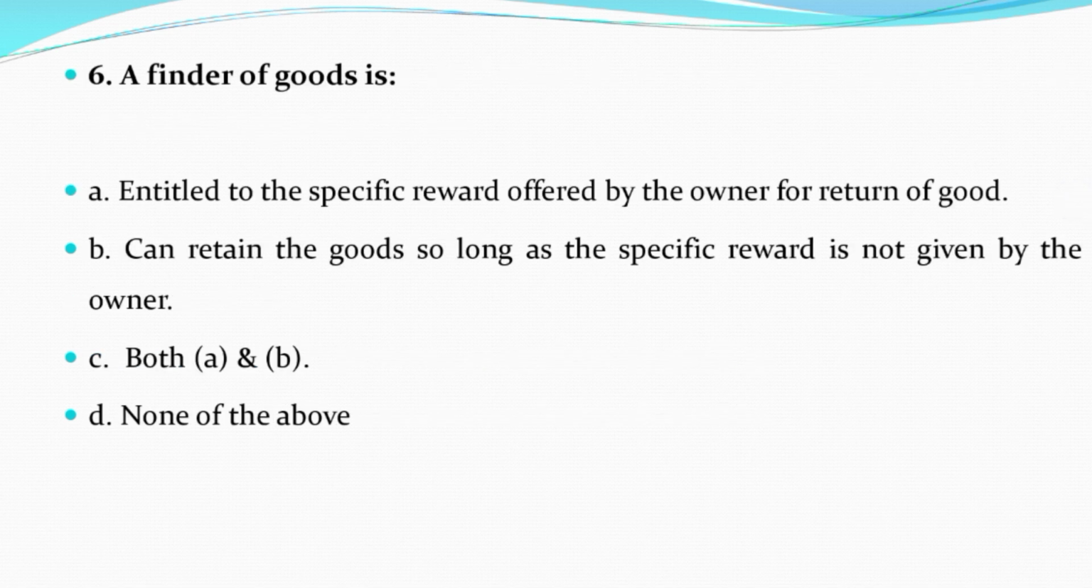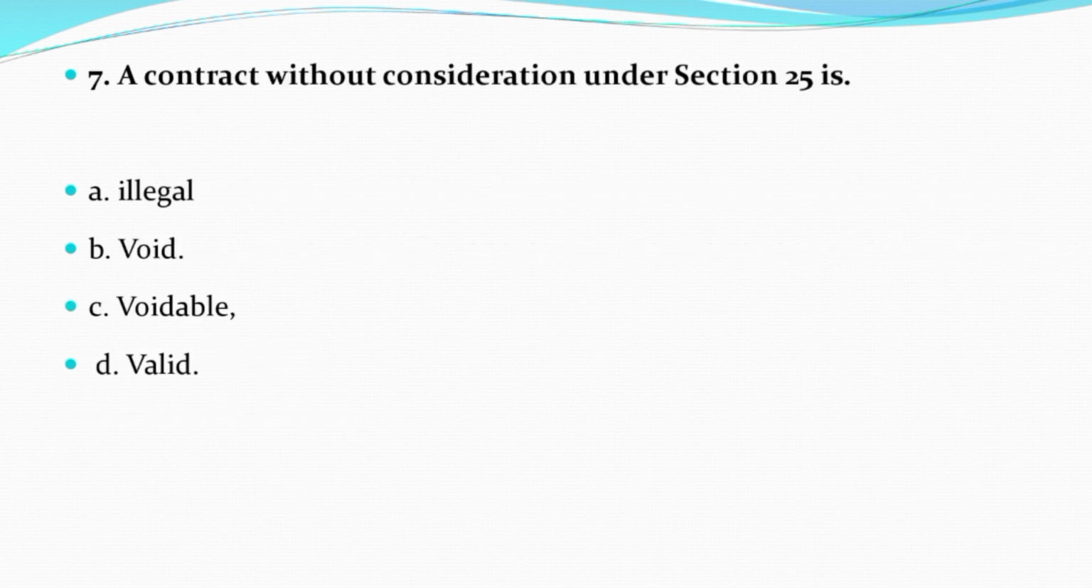Now question number 6. A finder of goods is option A entitled to the specific reward offered by the owner for return of goods, option B can retain the goods so long as the specific reward is not given by the owner, option C both A and B, option D none of the above. And the correct answer is option C both A and B, that is entitled to specific reward offered by the owner for return of goods and can retain the goods so long as the specific reward is not given by the owner.